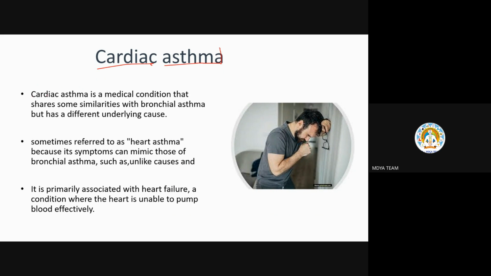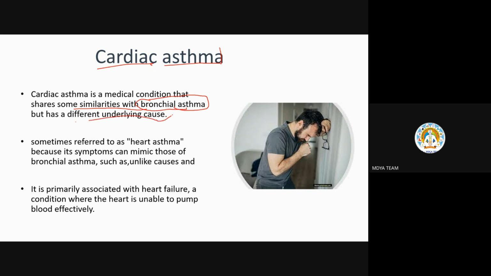Cardiac asthma is a medical condition that shares some similarities with bronchial asthma. What is happening in bronchial asthma? Cilia are breaking down, due to which there is difficulty in exhalation and inhalation. So it has most of the similarities with bronchial asthma, or simply asthma, but it has different underlying causes.